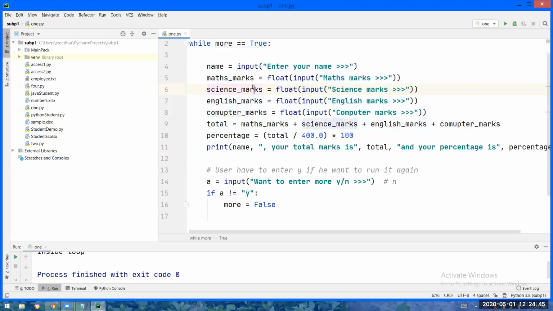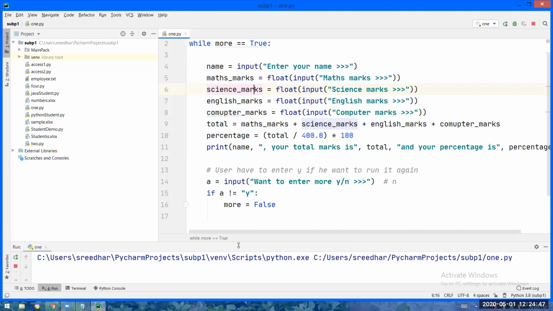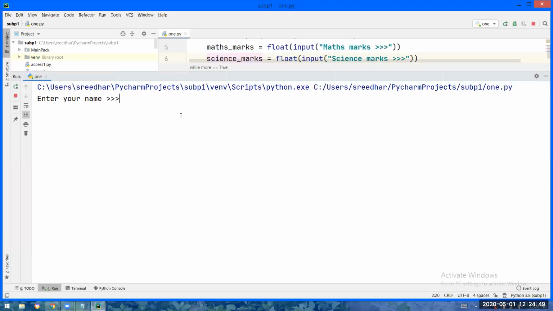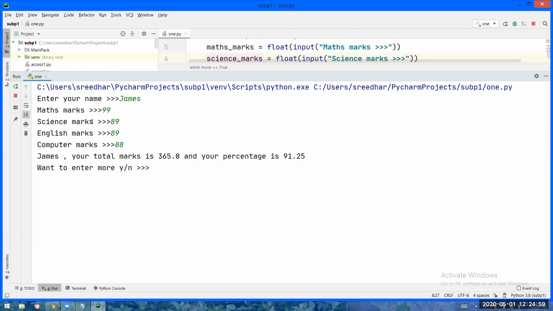Okay, so just let me execute, then you will understand for what I have to write the code. See what is my requirement. Name, James, math marks, science marks, English marks, computer marks. So you should display like this. James, your total marks are 365 and your percentage is 91.2. You want to enter one more record, yes or no? Yes, I want to enter.